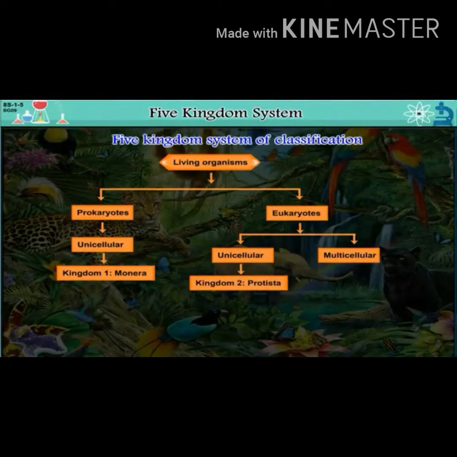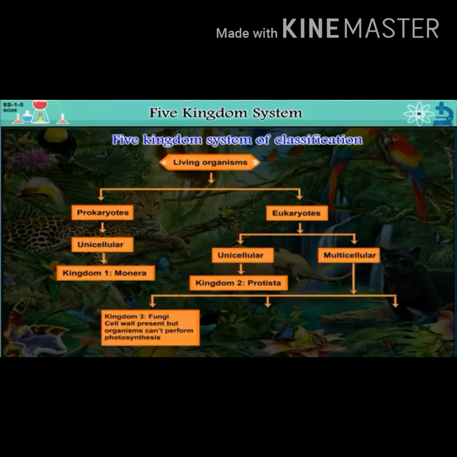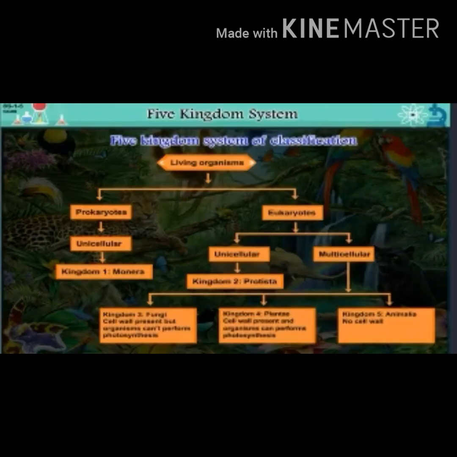Multicellular organisms include kingdom Fungi, where cell wall is present but organisms can't perform photosynthesis. Kingdom Plantae, where cell wall is present and organisms can perform photosynthesis. And kingdom Animalia, where there is no cell wall.